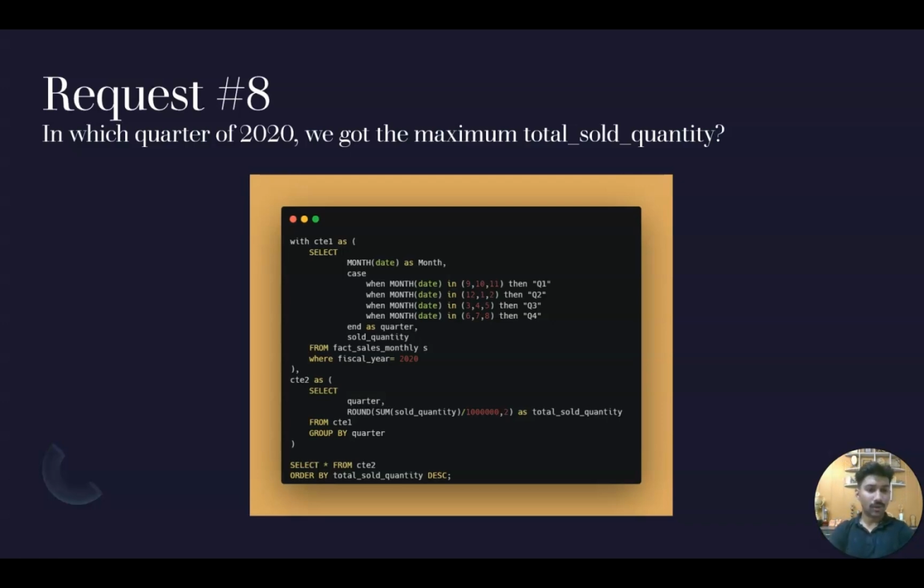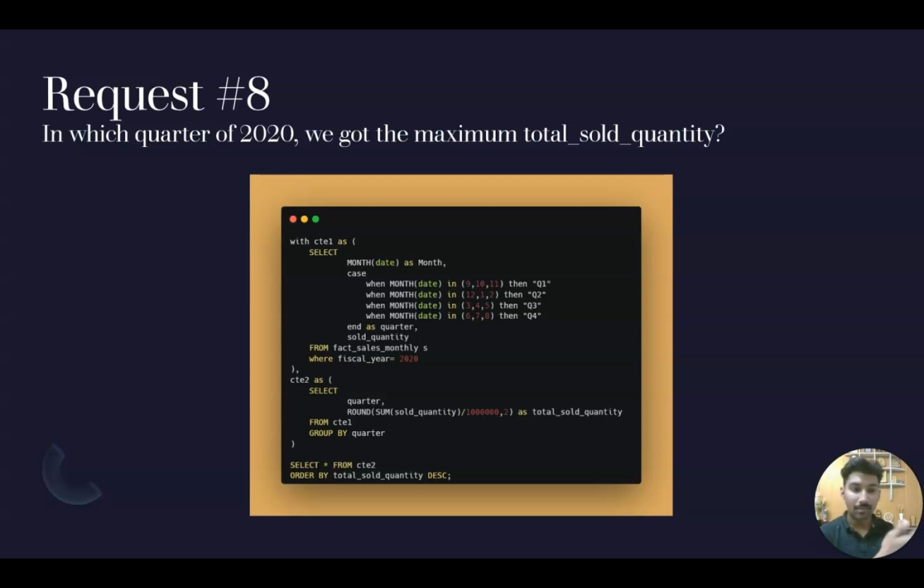What is a quarter? Quarter in terms of this challenge is basically a term of 3 months. Since the fiscal year for Atliq starts from September, our first quarter will be September, October, November. First 3 months. September, October, November. Then December, January, February.